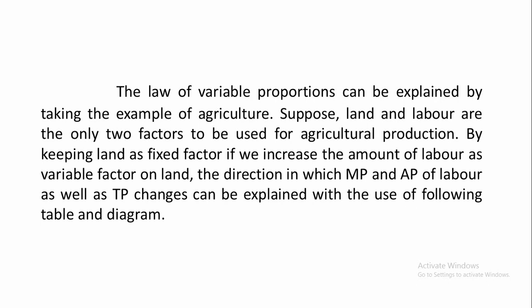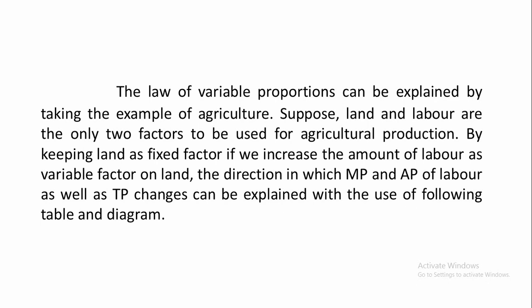They are known as fixed factors. The factor whose amount can be changed within a short period is known as the variable factor. Suppose we take two factors, land and labor. In the short run, the size of land cannot be changed, it is a fixed factor, and the size of labor can be changed, it is a variable factor, right?